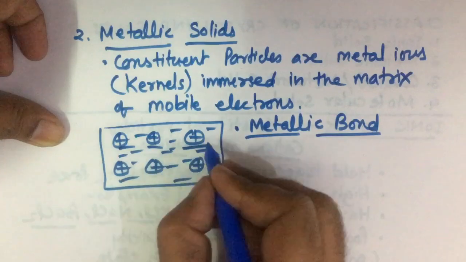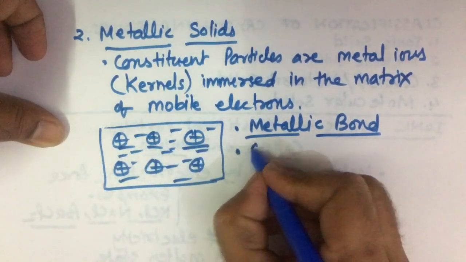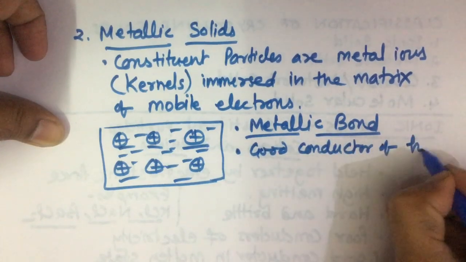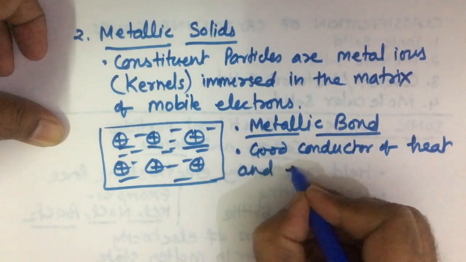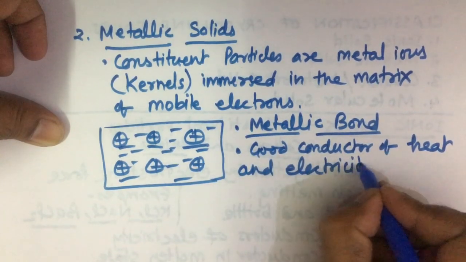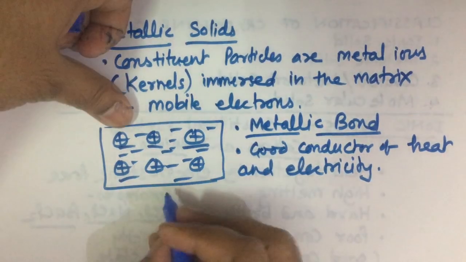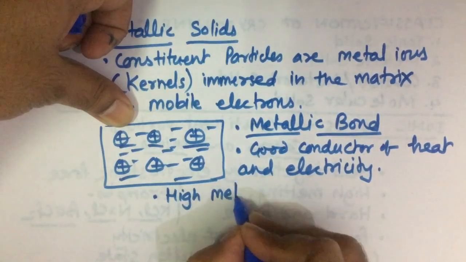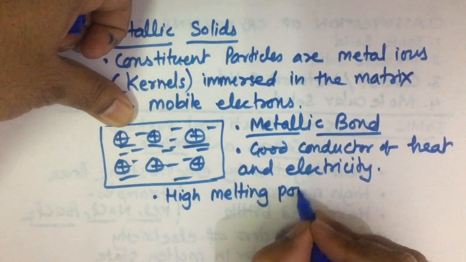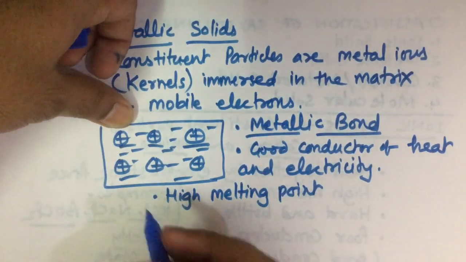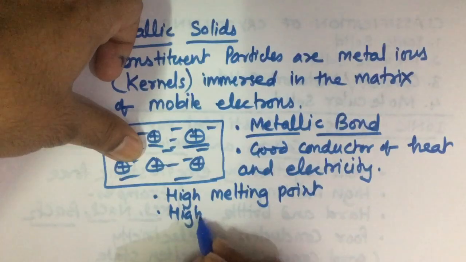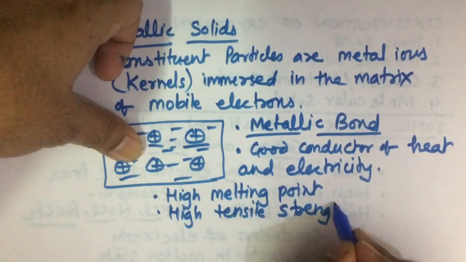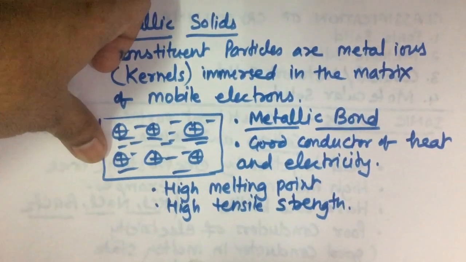Due to the presence of these mobile electrons, metals are good conductors of heat and electricity. Metals have high melting point and high tensile strength. They can take a lot of load.